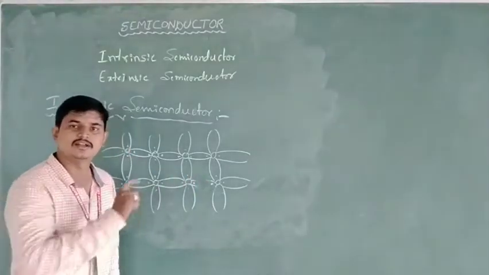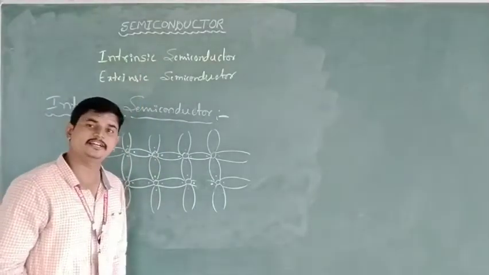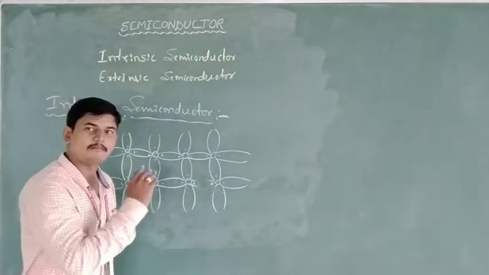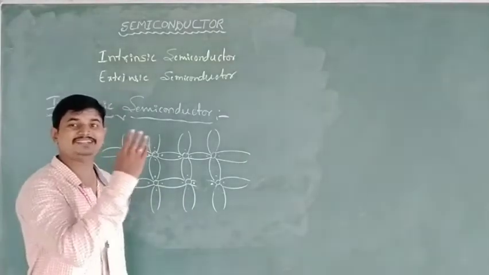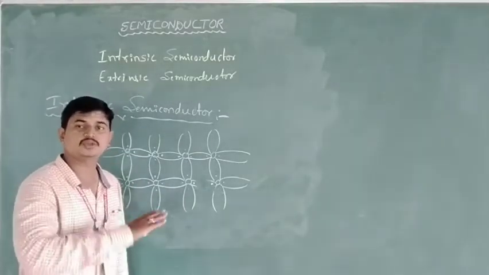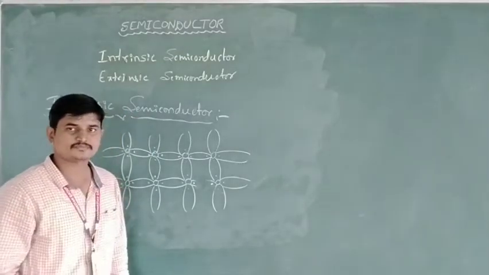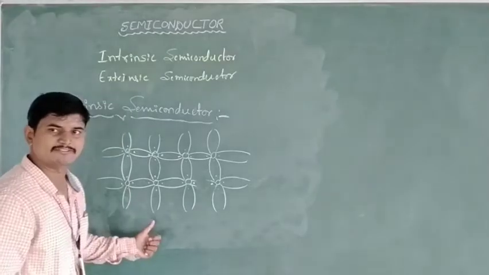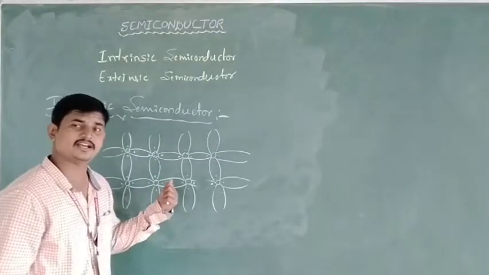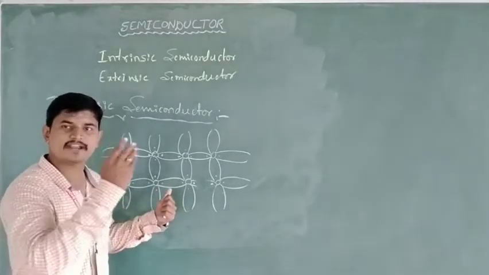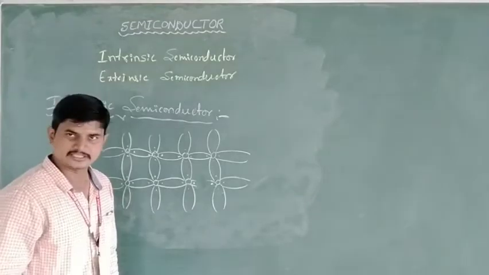Once the covalent bond is broken, there are two free electrons available, and these two free electrons absorb the energy and are easily excited to the higher energy level. Electrons are excited from the valence band to the conduction band. That process we can call conduction. At 0 Kelvin, the intrinsic semiconductor acts like an insulator. As the temperature increases, it acts like a conductor.